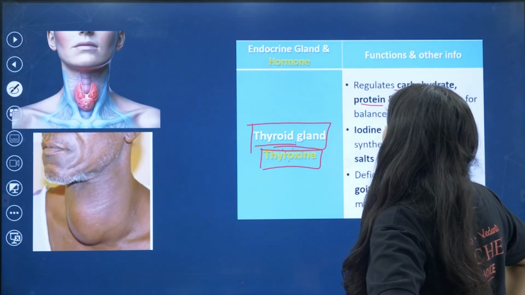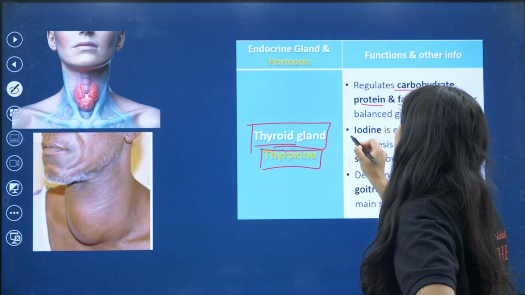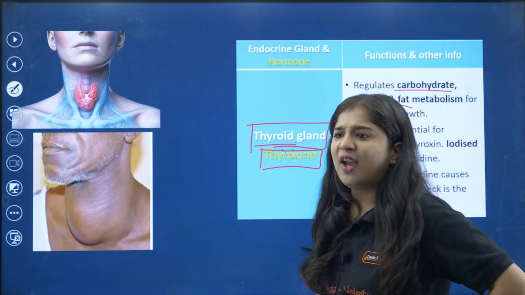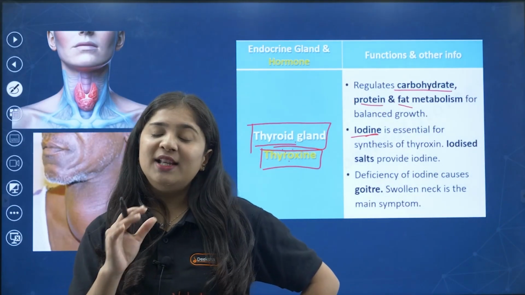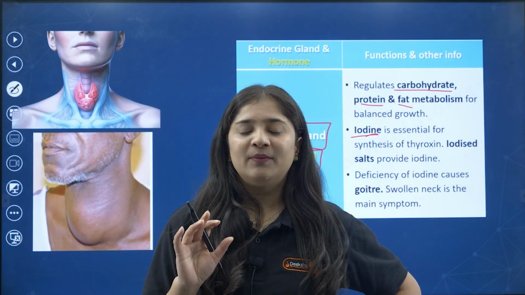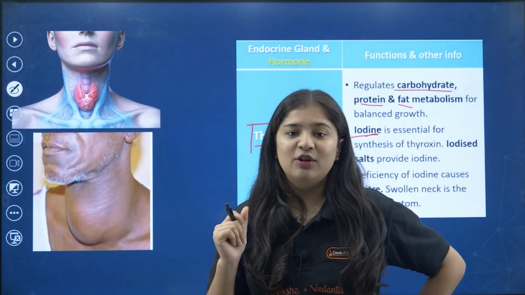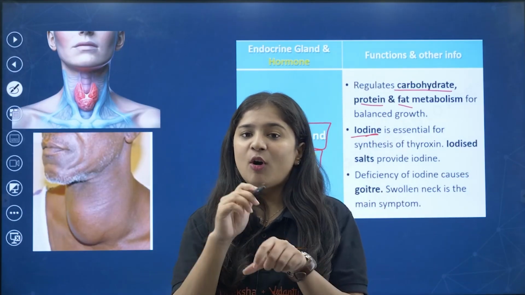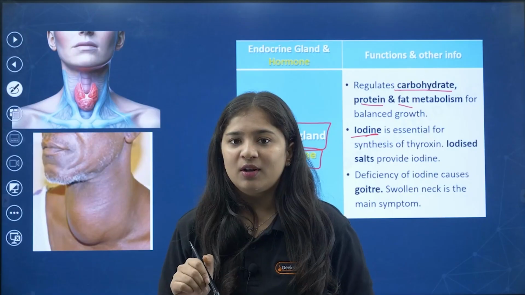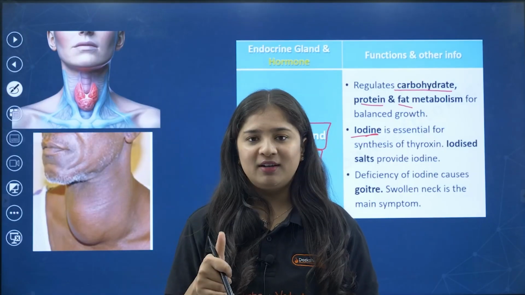To balance your diet, iodine is very important, my dear kids. Ma'am, where is iodine? You can see this iodine in the salt. Now you have to go immediately and check it in your kitchen. Is there any iodized salt mentioned on the packet of salt? If it is mentioned, then you are safe, my dear kids.